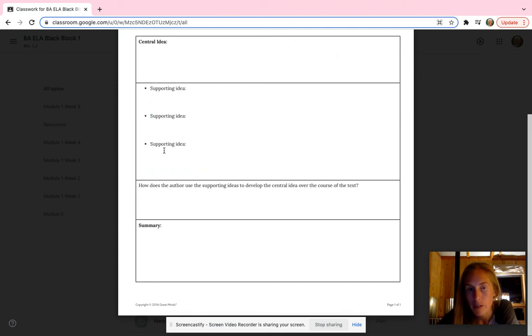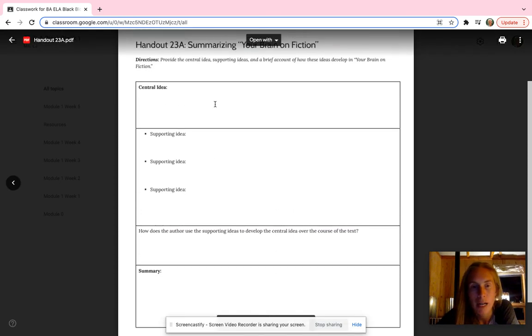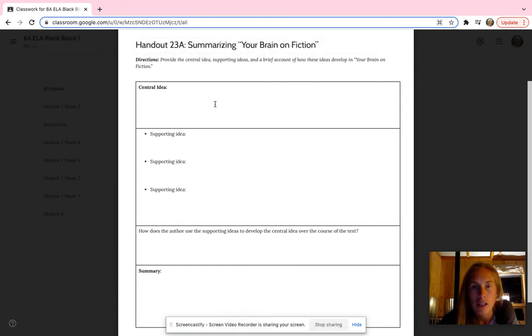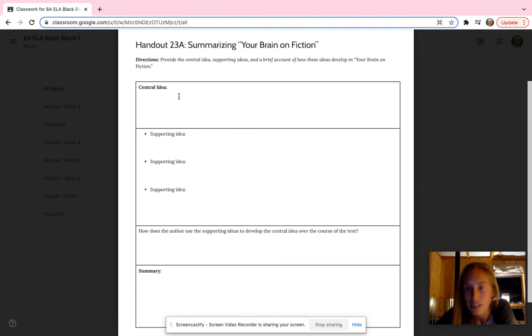So think about it this way. How does one of these little supporting ideas help you understand more about the main idea? So if you put for your main idea that our brains act a certain way when we read fiction, and one of your supporting ideas is saying that when we read fiction and we read metaphors, we actually use our senses, like our sense of smell, to understand metaphors, that would help you understand that main idea by giving an example of something our brain does. So the supporting idea might give an example that helps you understand.